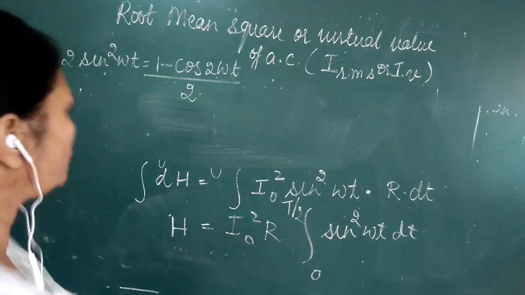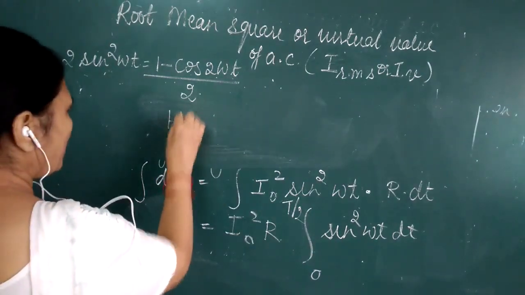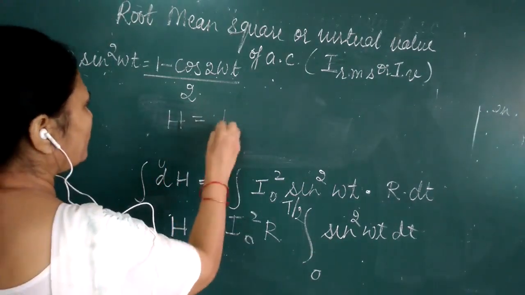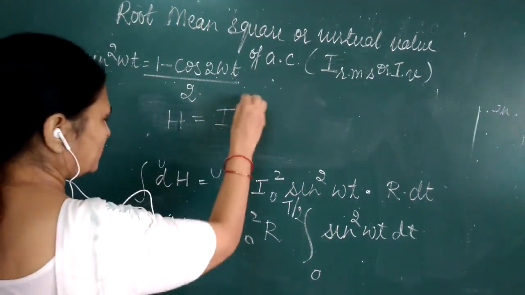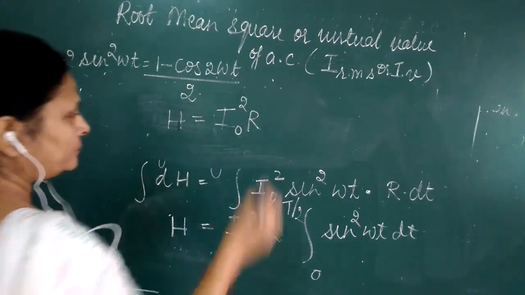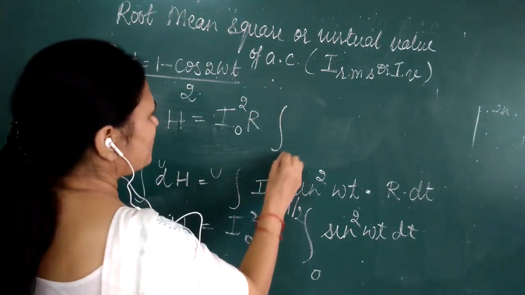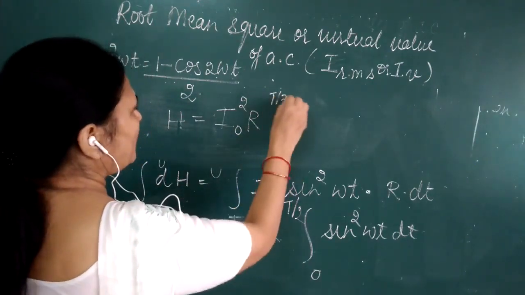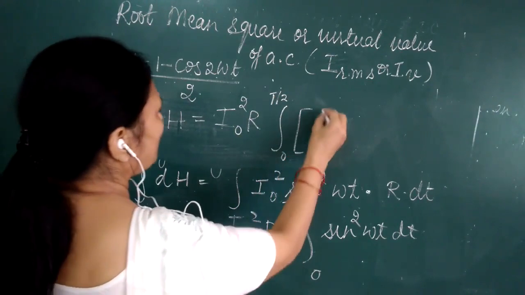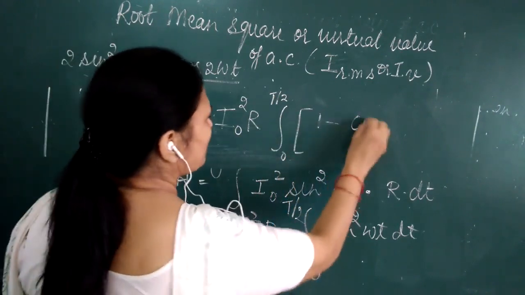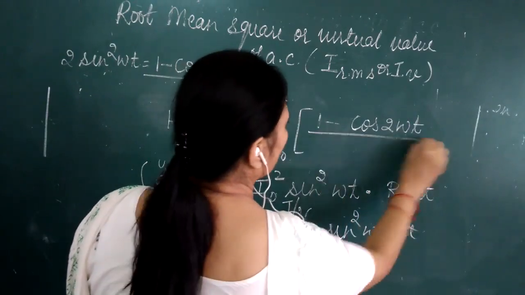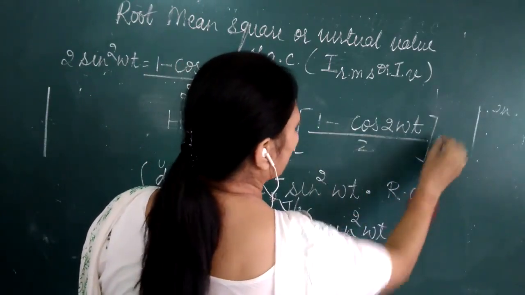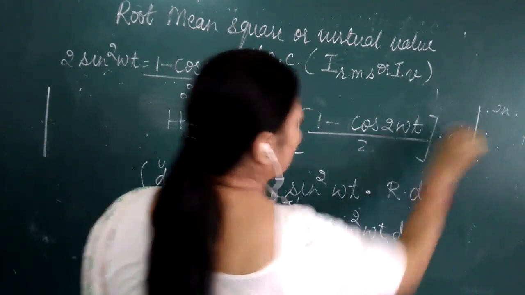And I'll substitute it over here. So now H will become equal to I naught square R integration 0 to T by 2 of 1 minus cos 2 omega t upon 2 into dt.